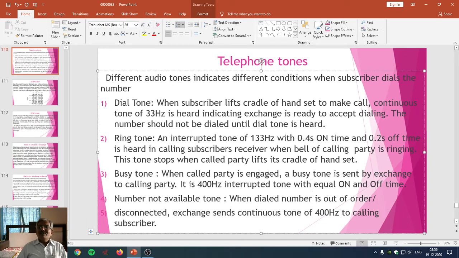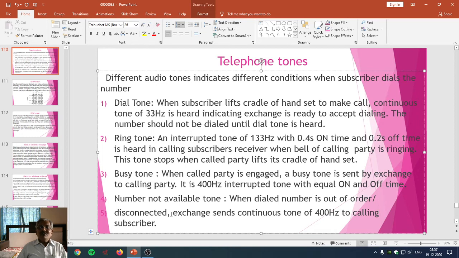If such a frequency tone is heard by the calling subscriber, then naturally one can say that the number is not available. It means either it is out of order or it has been disconnected from the telephone exchange, so that one could not communicate with each other.